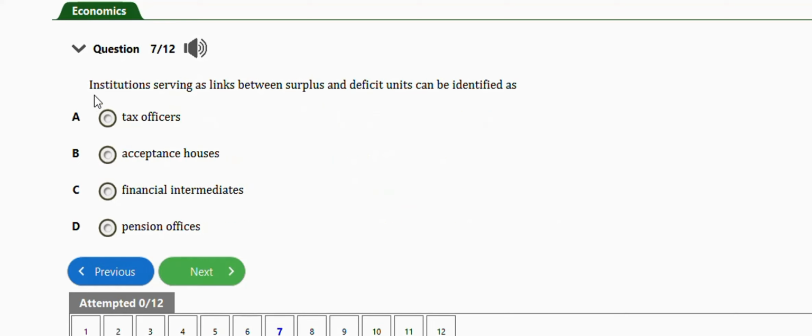It says institutions serving as links between surplus and deficit units can be identified as tax offices, acceptance houses, financial intermediaries, pension offices. The right answer is option C, which is financial intermediaries. Okay, very important. The next question is this one.